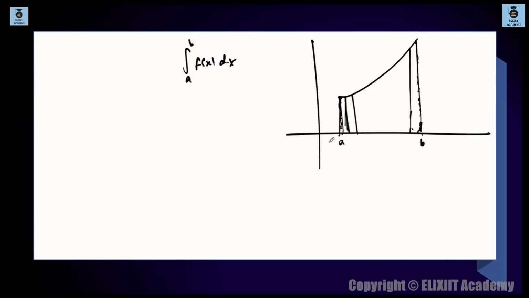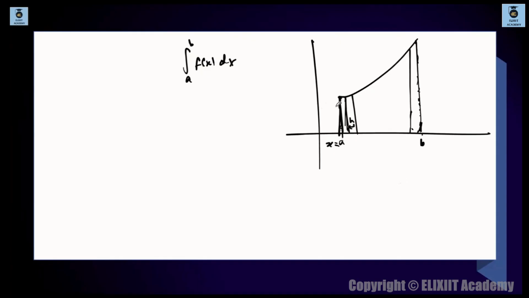This is x is equal to a. The first strip starts from x is equal to a. Let us say I consider the width of this thing, the breadth, to be h units. This is basically h units. The width is considered to be h units.